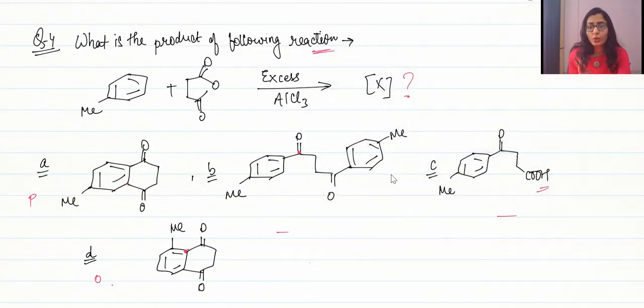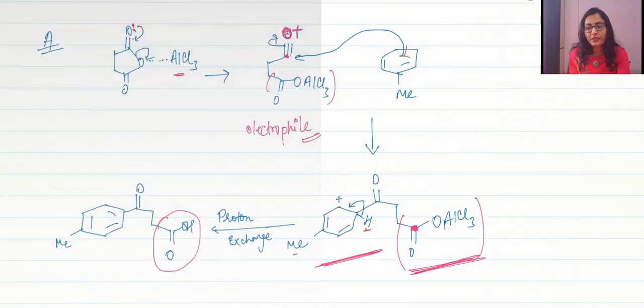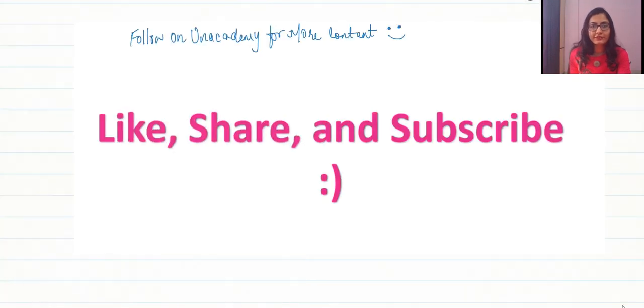So our answer is going to be option number C. A is incorrect, no 2 possible. Here also there are 2 electrophilic substitutions on different molecules, which is also not possible. So what can we have?